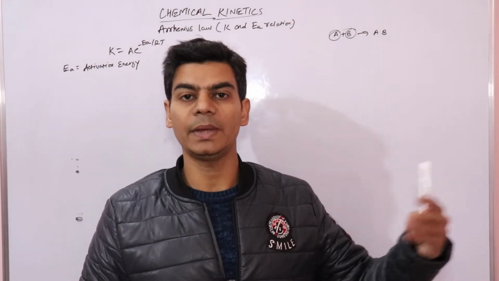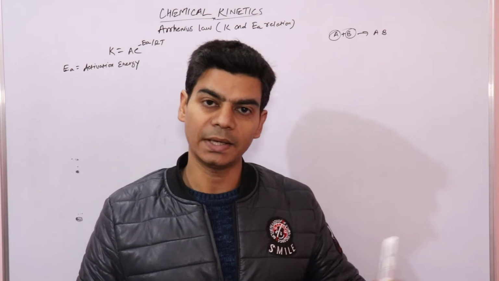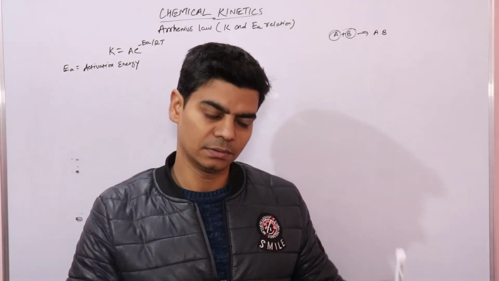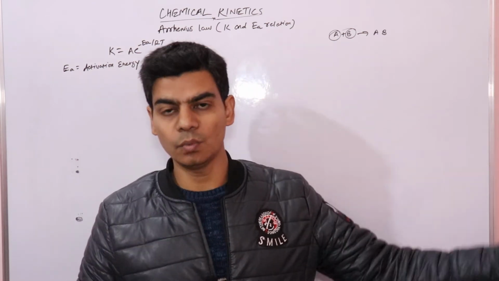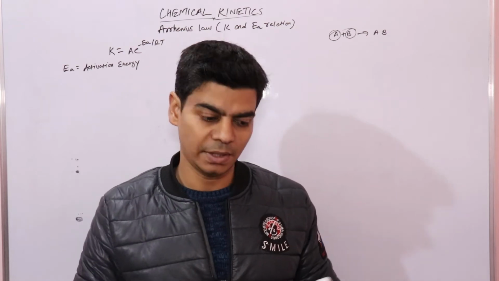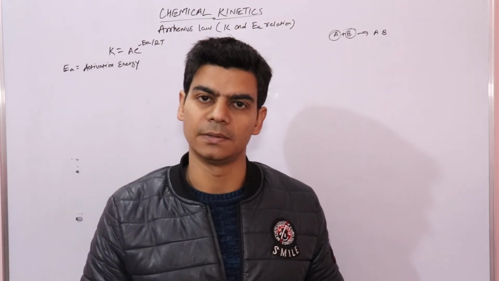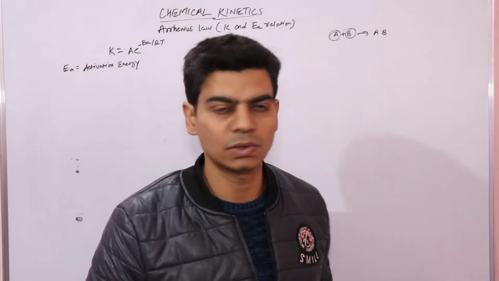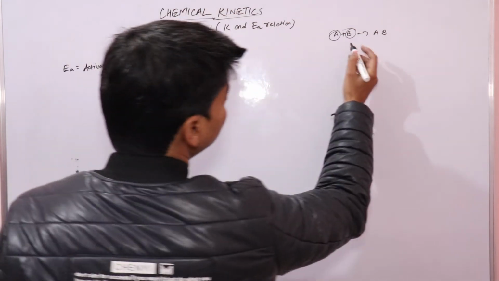Simply by giving some extra amount of energy. That extra amount of energy that is given to molecules so that their energy becomes equal to the threshold energy is the activation energy. So activation energy is that extra amount of energy which makes the energy of the molecules equal to threshold energy.